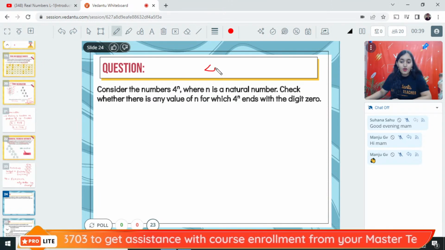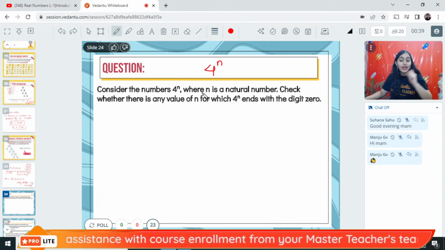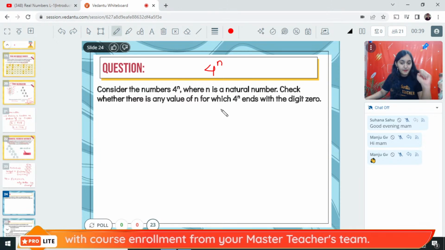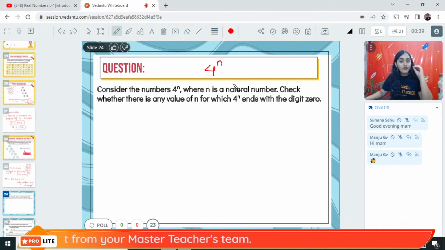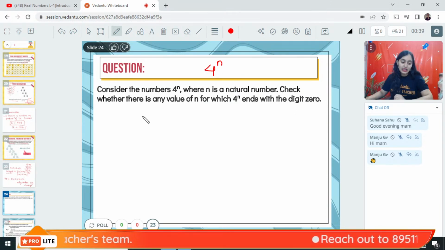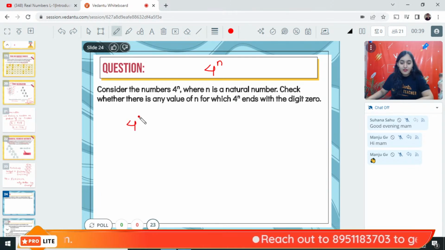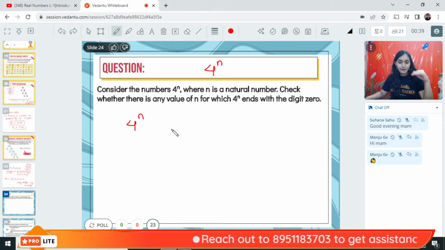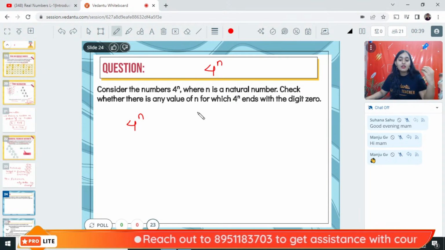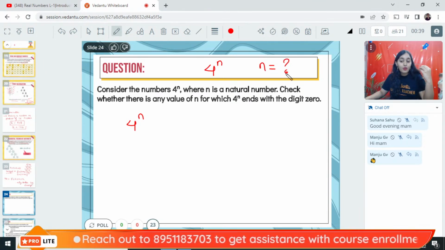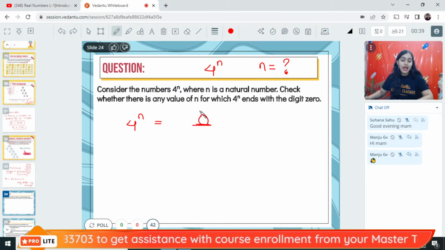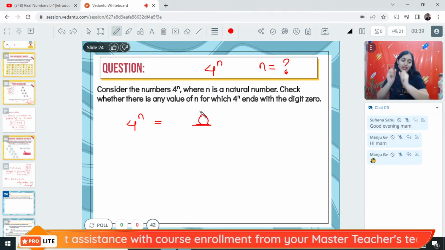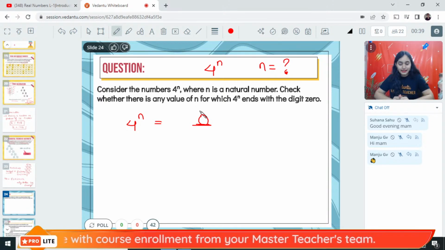Consider the number 4 raised to the power of n, where n is a natural number. Check whether there is any value of n for which 4 to the power of n ends with the digit 0. They want you to find out the value of n for which 4 to the power of n will be ending with a number having 0 in the units place. Is it possible? Let us see.